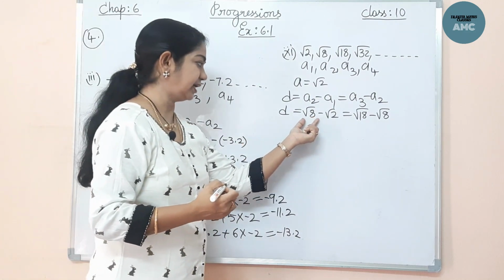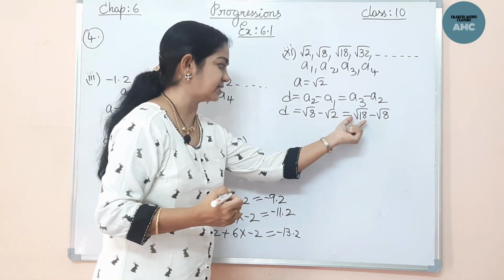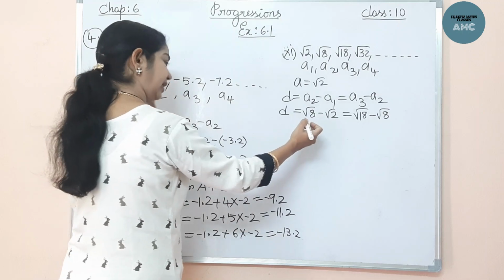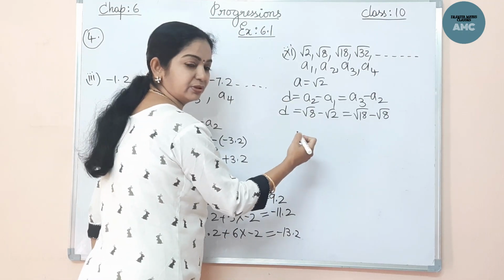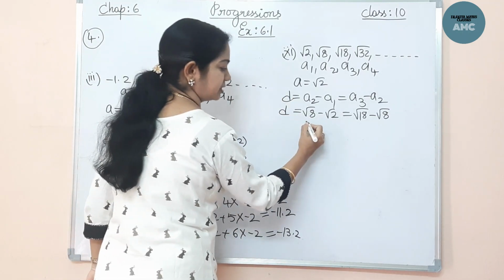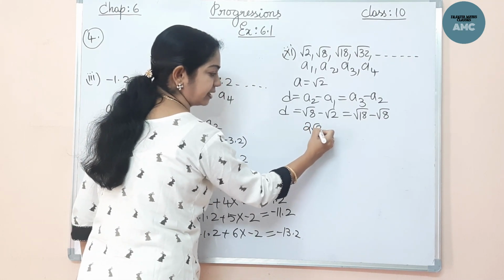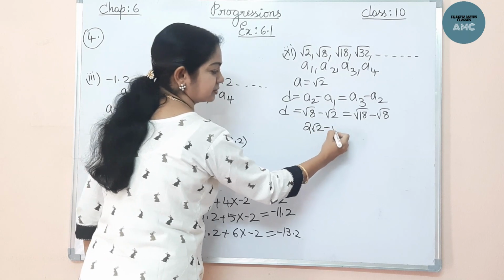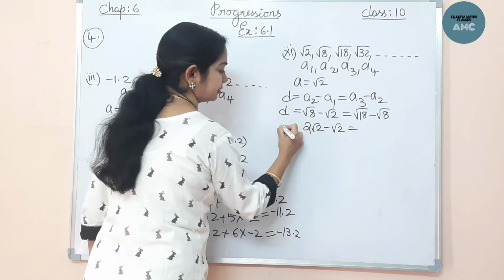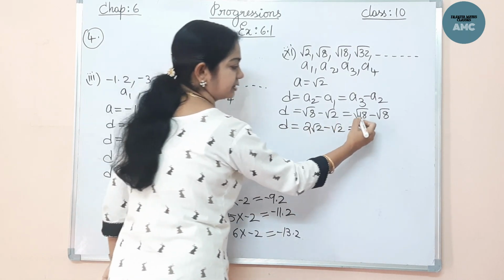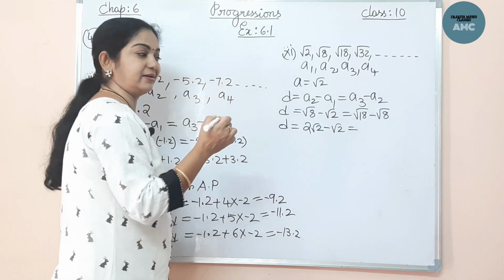Now how do we do it? This is root 8, root 2. We will simplify these terms. Root 8 I can write as 4 into 2. Root 4 is 2, so the 4 comes out, and 2 root 2 you can write. Now root 18: 18 I can write as 9 into 2.